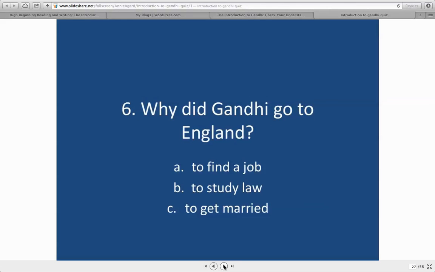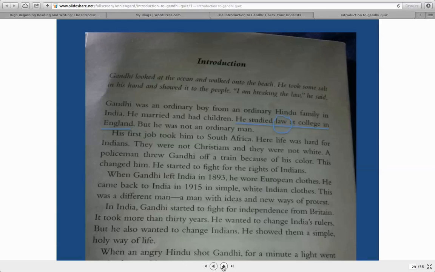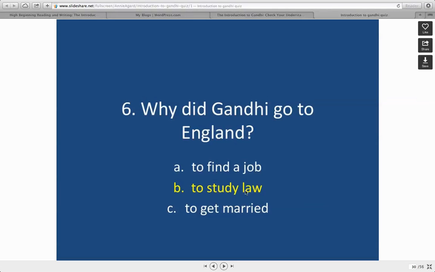Okay, why did Gandhi go to England? And this is the third sentence in the first paragraph again. See it here. He studied law at a college in England. So he went to study law. And that's the answer.